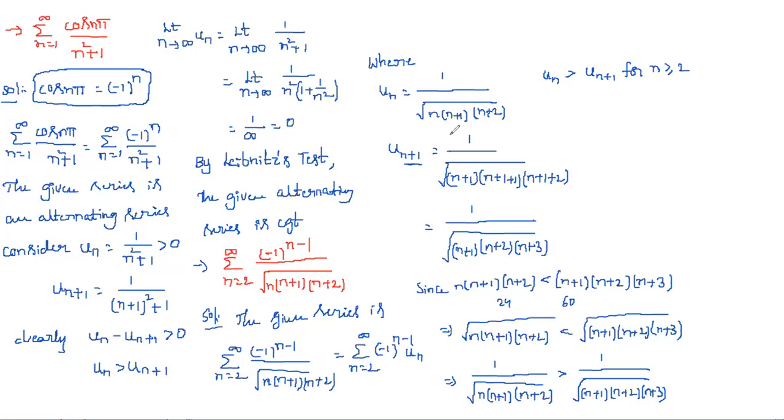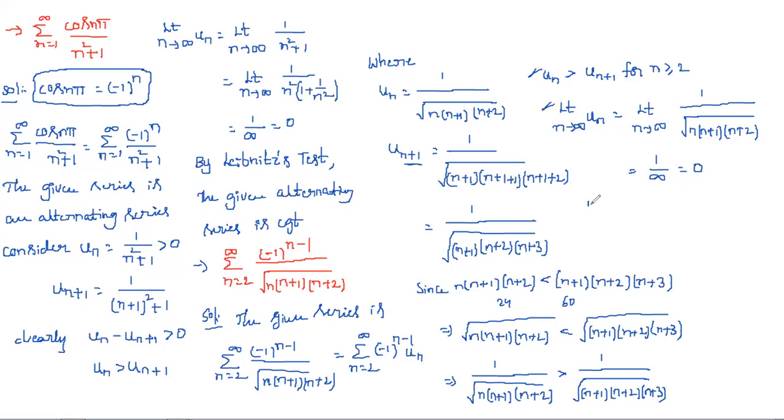Then we need to apply Leibniz's second condition. What is that second condition? Limit n tends to infinity of un. Here un is 1 by square root of n into n plus 1 and n plus 2. Overall, only n terms are in the denominator. If we substitute infinity, we get 1 by infinity, which is equal to 0. So the first condition is satisfied and the second condition is also satisfied.